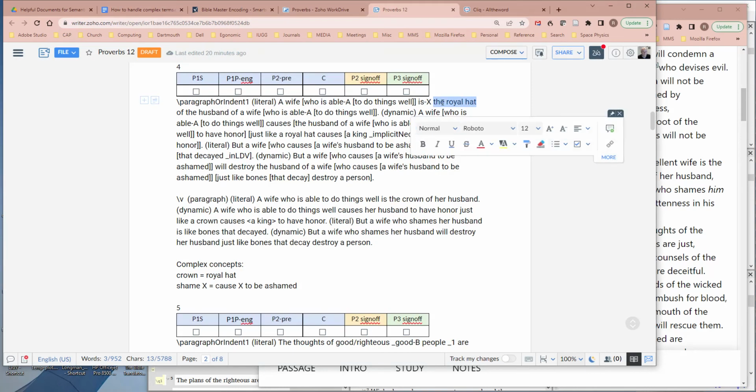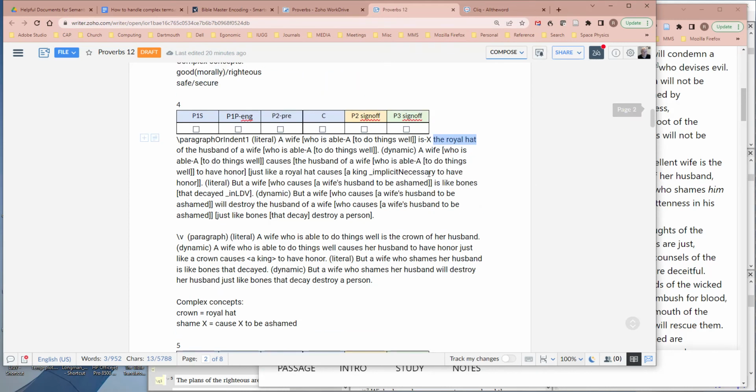Now let me show you one more thing about this sentence. It says, is the royal hat of the husband of a wife who is able to do things well. So why didn't I say of that wife's husband, which would express it very well in English? The reason is because I don't know the order of words in the target language, and maybe the subject in the target language will be last.